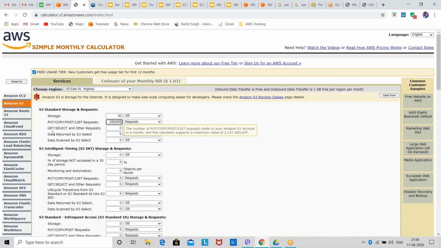Then you can see GET or SELECT requests. How many GET requests? A GET request is basically when you ask for the data. I'm giving it as 50,000.